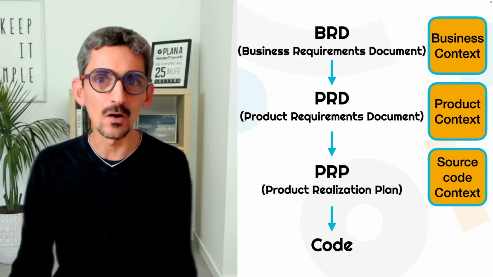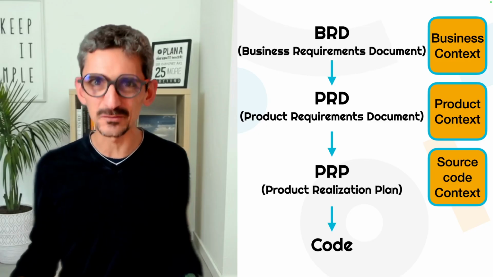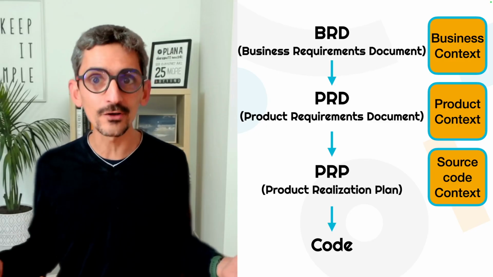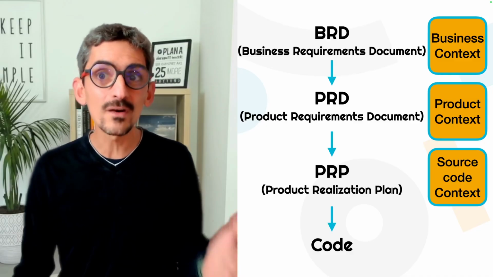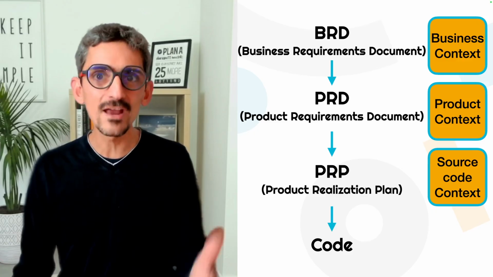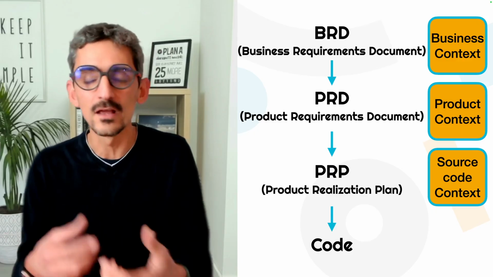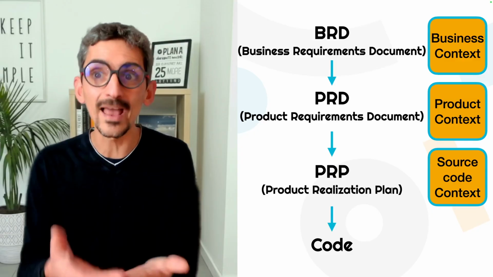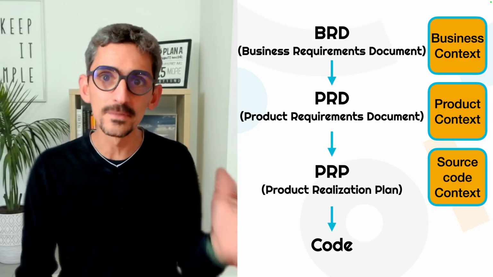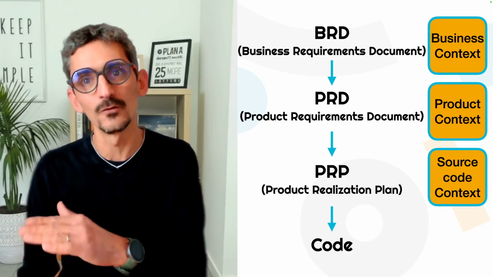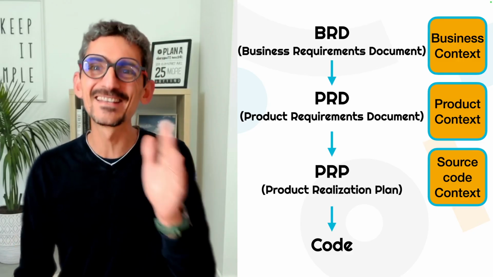So now you might think, okay, but how to get started with that? Well, luckily for us, some experts have already worked very hard on creating workflows and frameworks and tools to help us move forward from BRD to PRD to PRP.